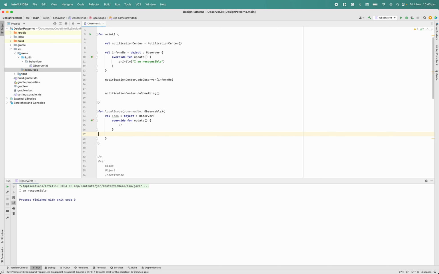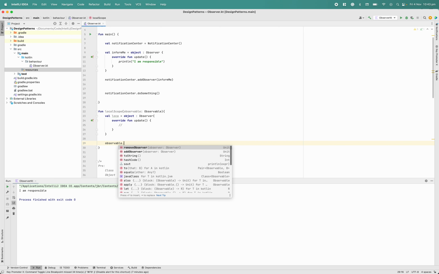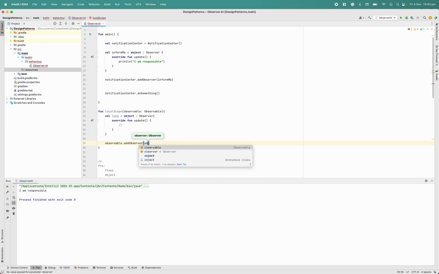I'm writing some code here, then I say, okay, register this local observer with the global one. So now in this case there is a memory leak.